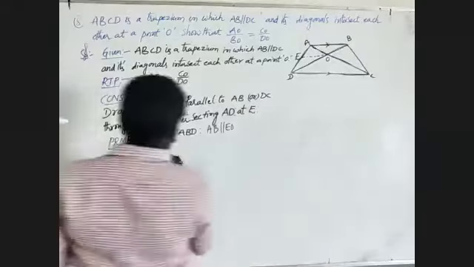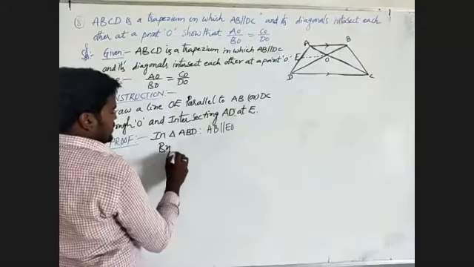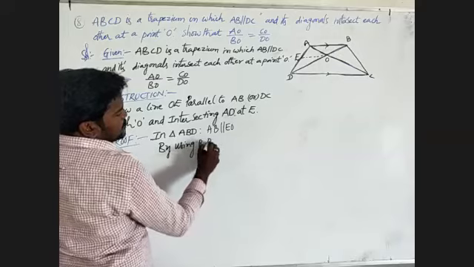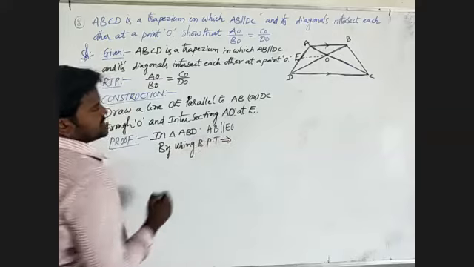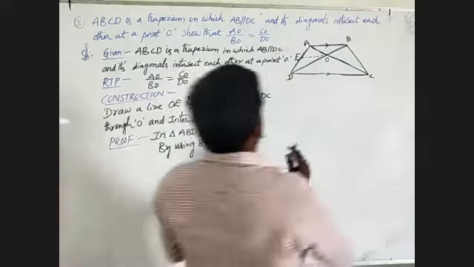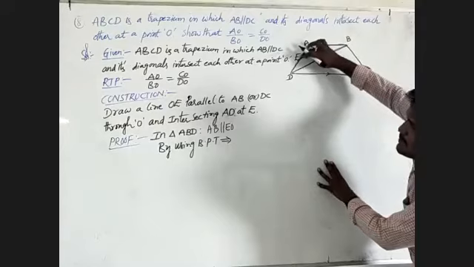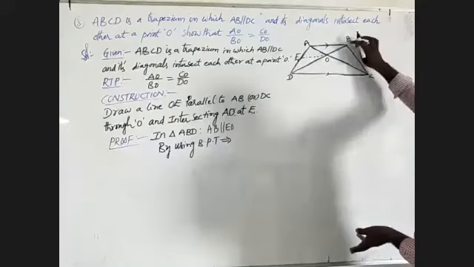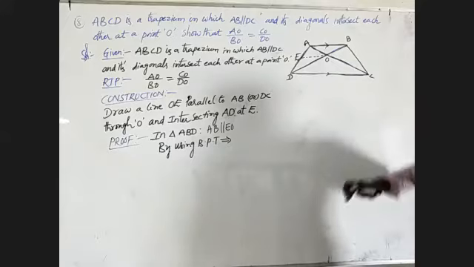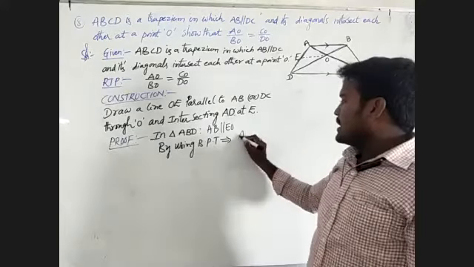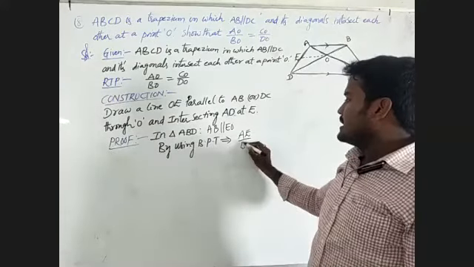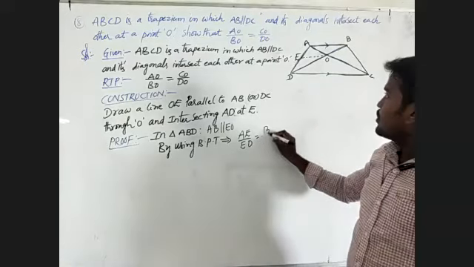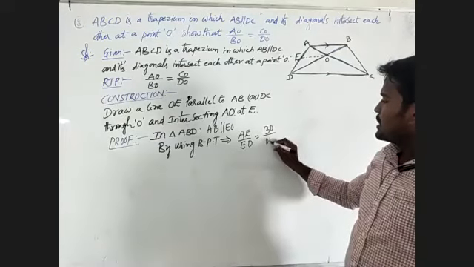Here, by using BPT, the basic proportionality theorem, we write AE by ED must be equal to BO by OD.